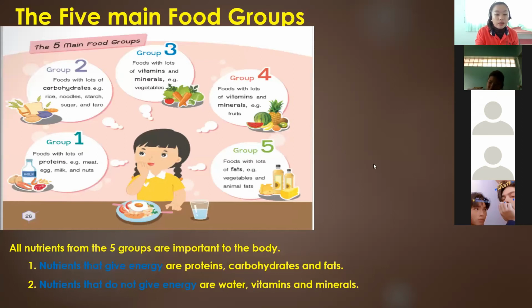So these are the 2 groups based on the energy that they give. Nutrients that give energy are proteins, carbohydrates, and fats.